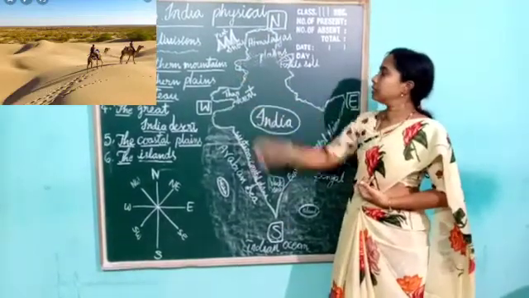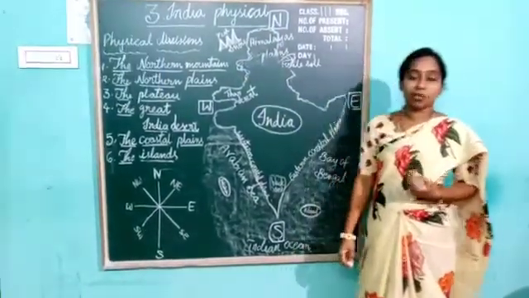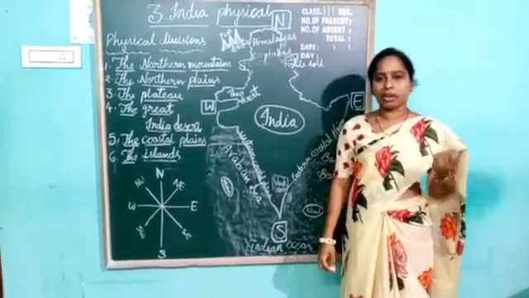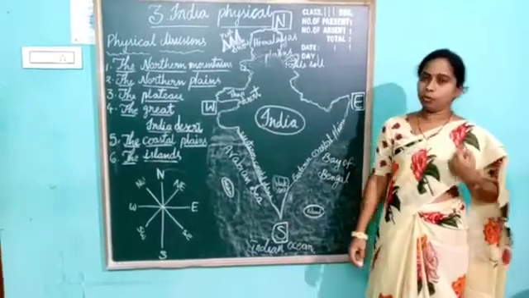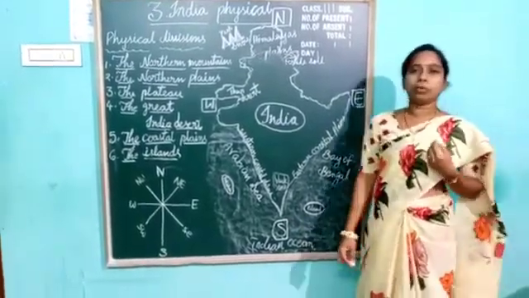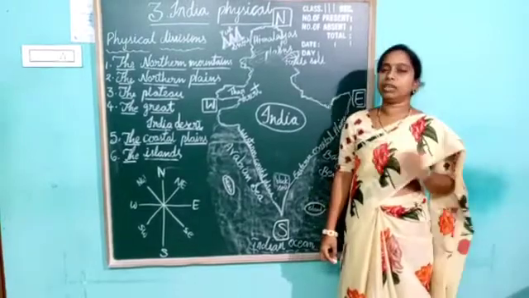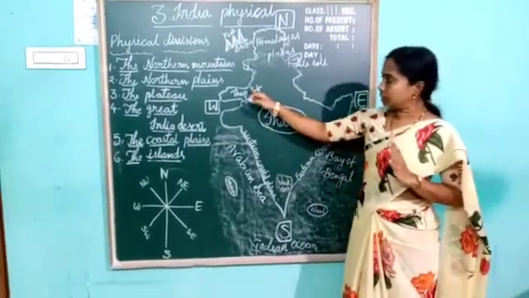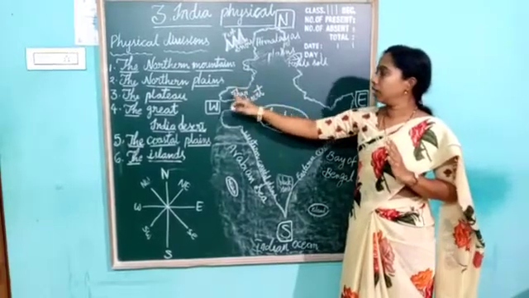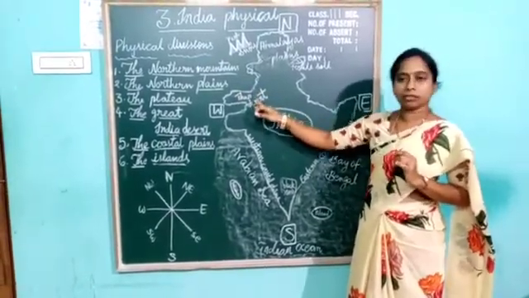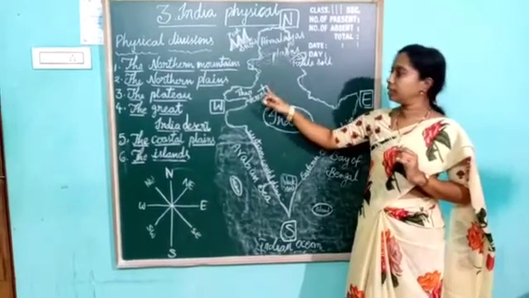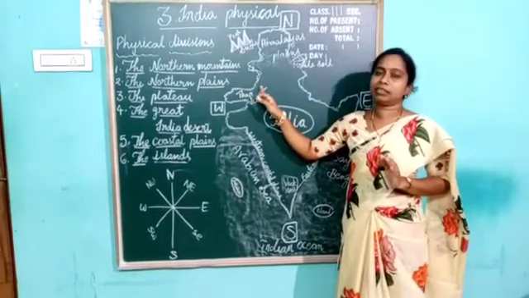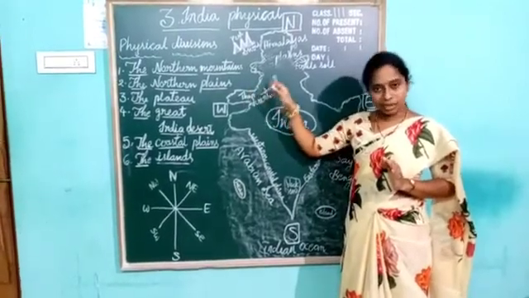The climate of this desert is very hot and there is very little rainfall. So crops cannot be grown, but cactus plants can grow in this area. This desert is called the Great Indian Desert, or the Thar Desert. It lies in the state of Rajasthan. Where, children? The Thar Desert lies in the state of Rajasthan.